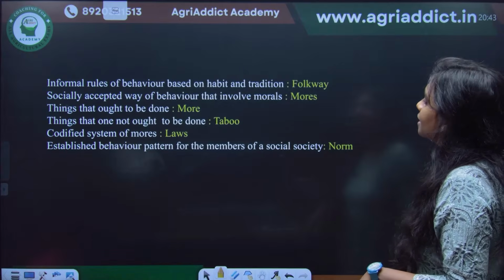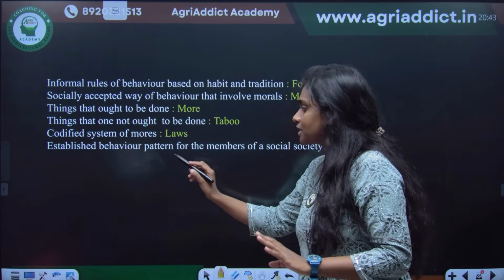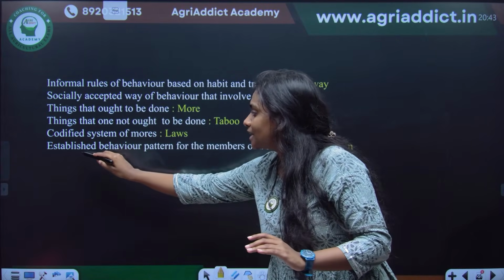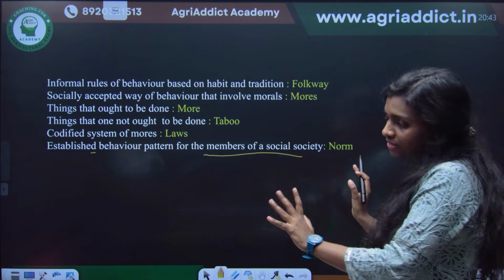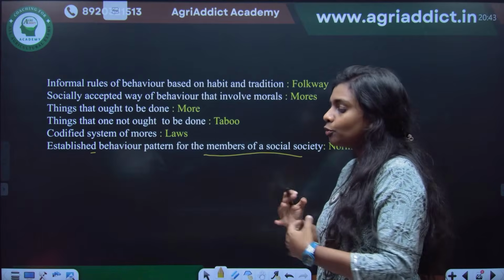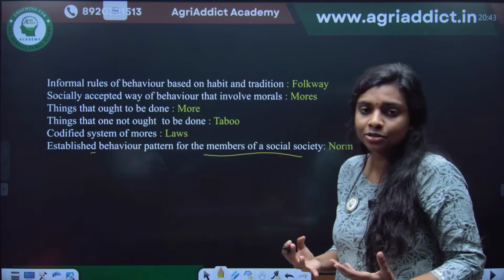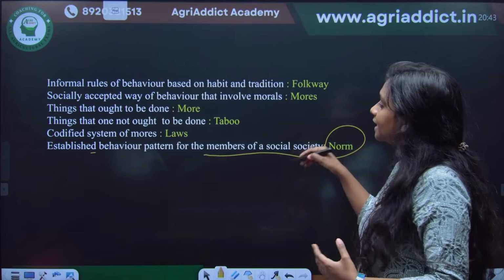And it's fine. So then something is the norms. Okay, about the norms. So, norms are established behavior patterns for the members of a social society. What is like how to behave and how not to behave, that is called as the norms. Okay, and there are many types.